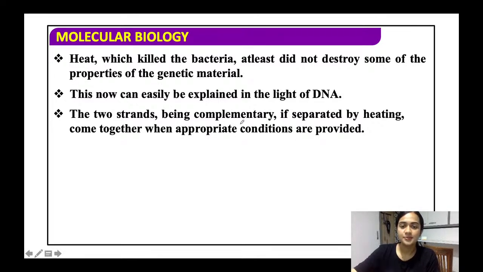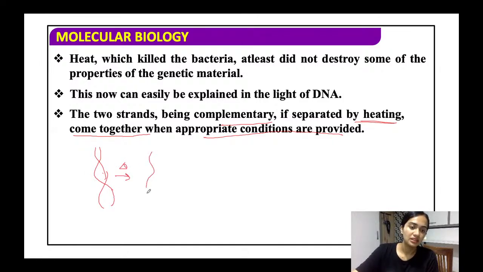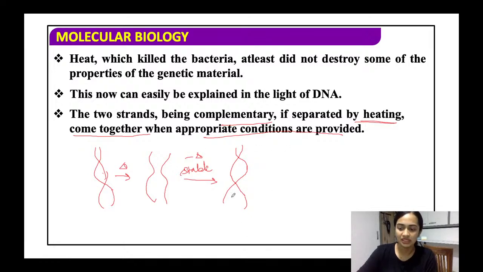So the two strands being complementary, if separated by heating, then even they will come together when the appropriate conditions are provided. अभी हम DNA के ये दो strand को separate कर रहे हैं. इसको हमने heat किया, ठीक है, then what happened, these two strands got separated. Then again when the heat is reduced and stable conditions are provided, it will eventually come and form the strand again. It will eventually start coiling and again form the DNA.